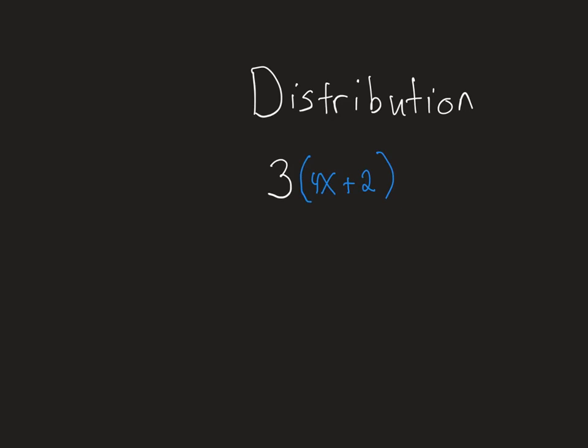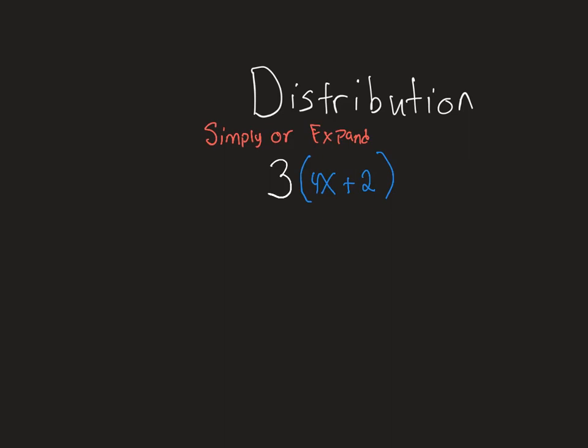Now, in this example, once again, we're talking about distribution. So, in distribution, they'd often ask you questions where they would tell you to simplify or expand and then simplify. But either way, your end goal is to simplify. Now, in this first example here, you have a 3 on the outside and you have a 4x plus 2 on the inside of the bracket.